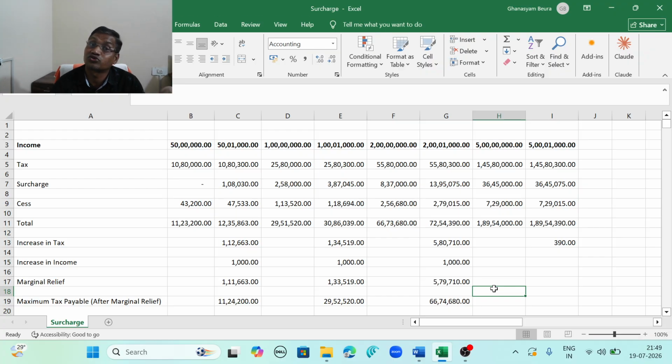If your income also included capital gains under section 111A, 112, 112A or dividend income, make sure you have applied the correct surcharge provisions applicable to those incomes. And I will make another video for the total income which included capital gains or dividend income. So only after arriving at the final tax liability should you determine whether marginal relief is available or not. That's the professional approach to tax computation.